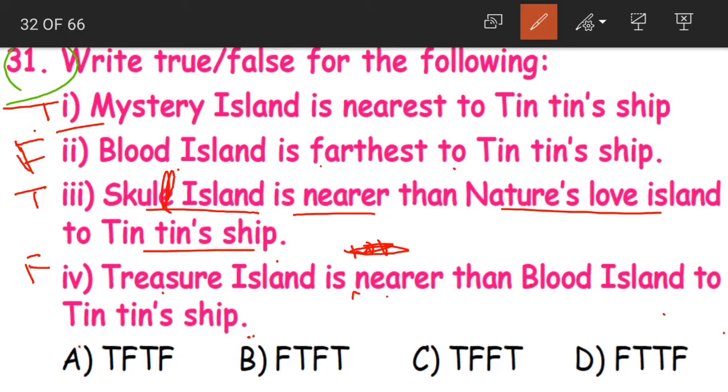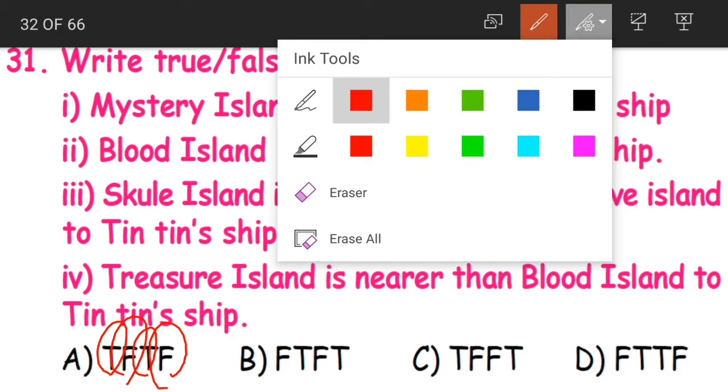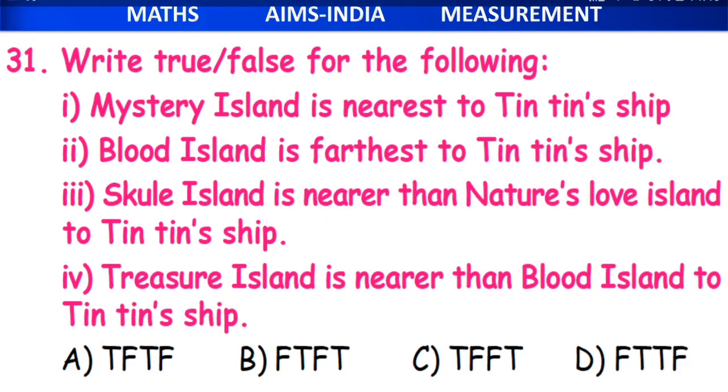So this is our order of the answer. What is this? True, false, true, false. Option A, true, false, true, false. Statement 1 and statement 3 are true. Statement 2 and statement 4 are false. I hope this is clear, children.